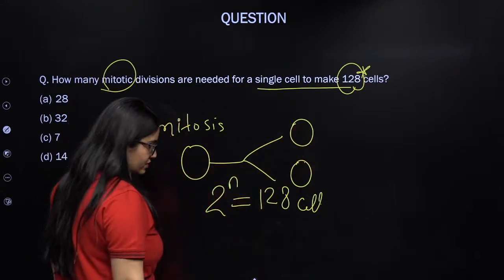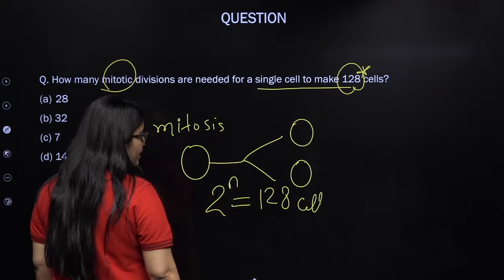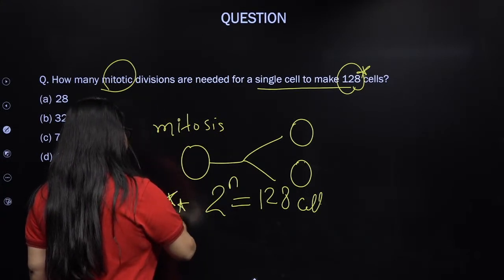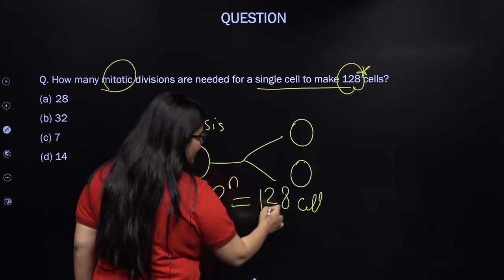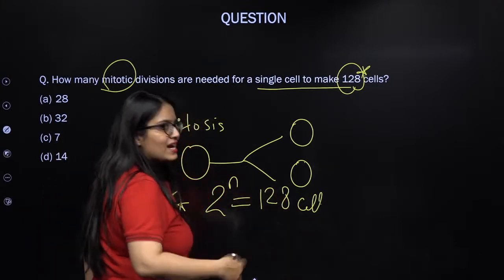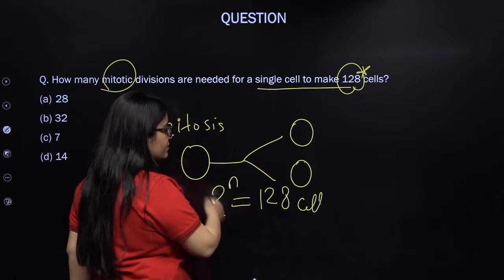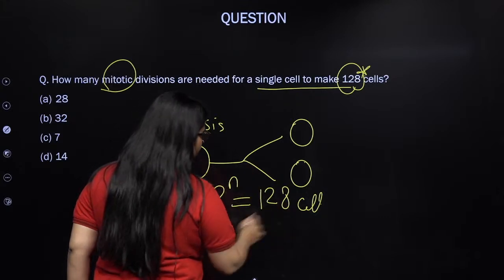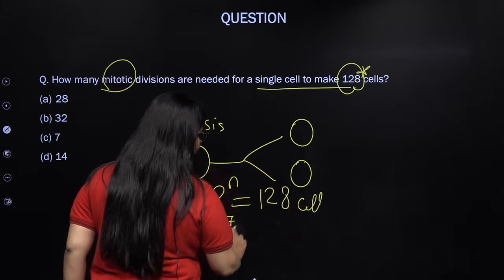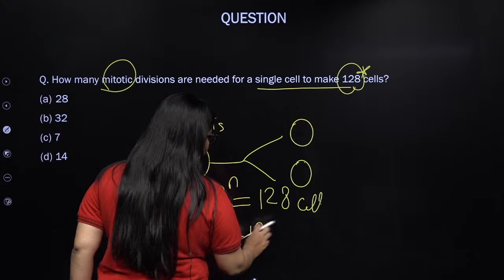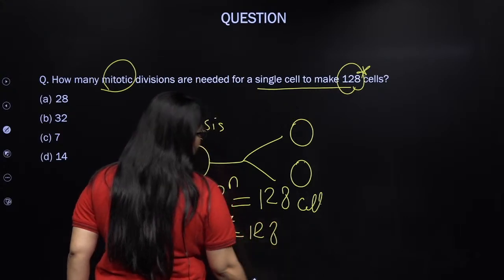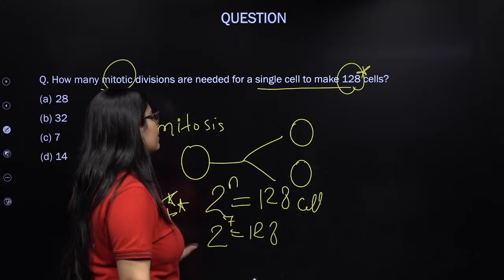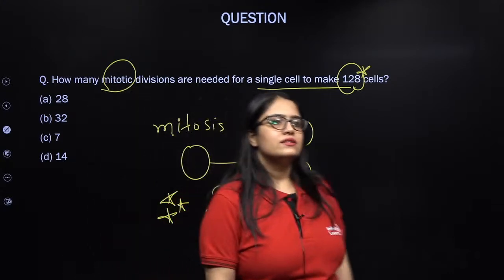Now, what is important over here, my dear students, is that you need to factorize 128. Now see, how many times is 2 multiplied in order to get 128? 2 raised to the power 7 is 128. Hence, when the 7th time mitosis will take place, there will be production of 128 cells.